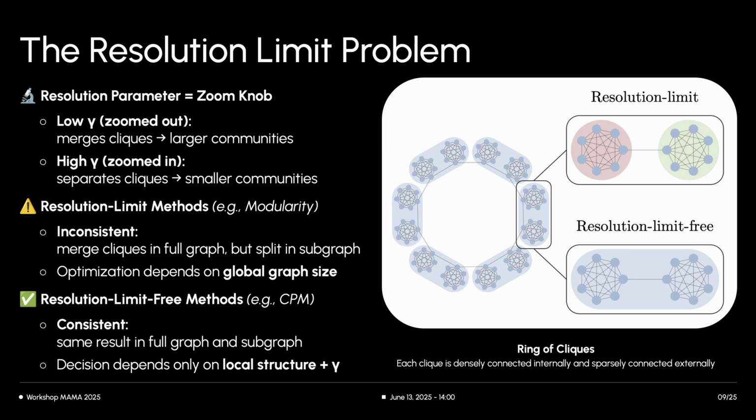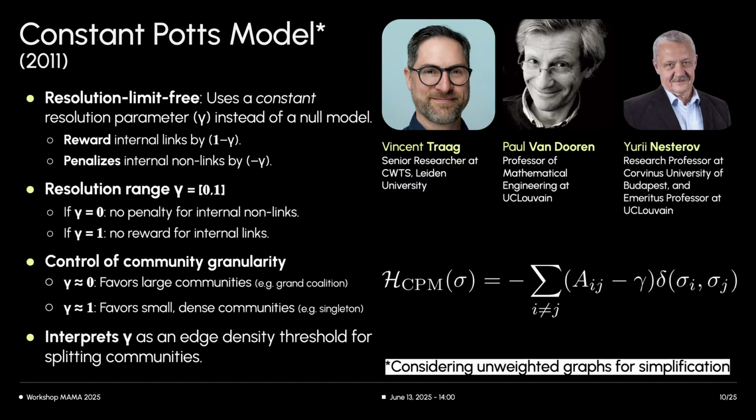In contrast, resolution limit-free methods, like the constant Potts model, which we'll discuss next, behave consistently. Their decision to merge or split depends only on the local structure around the communities in question and the chosen resolution value. The decision remains the same whether looking at the full network or a subgraph. This makes resolution limit-free methods particularly useful when we care about local patterns and want results that are robust to change in scale.